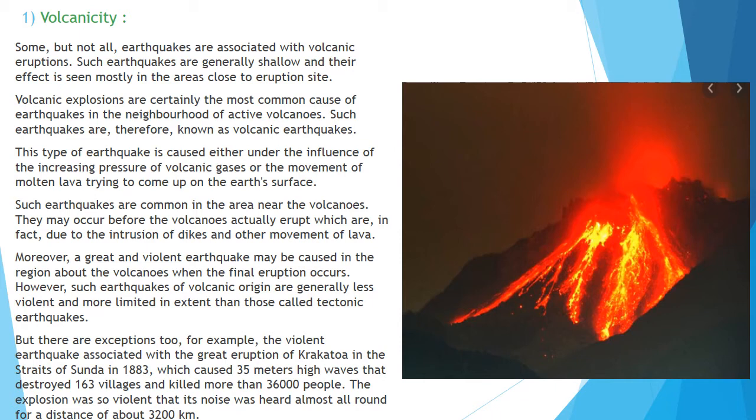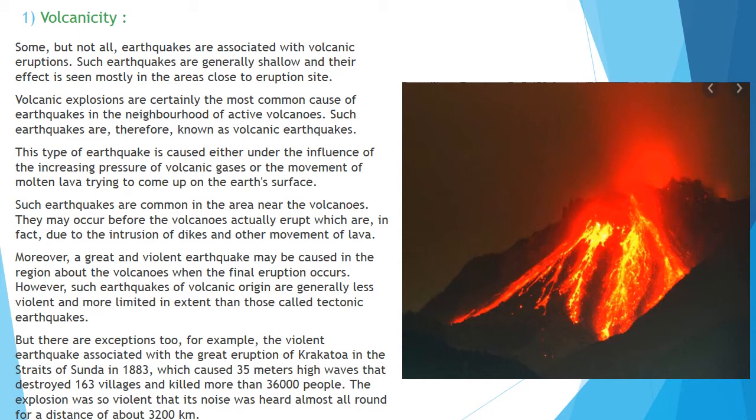Whenever an earthquake takes place in a volcano-prone area because of an active volcano, it is called a volcanic earthquake. This type of earthquake is caused either by the increasing pressure of volcanic gases or by the movement of molten lava trying to come up to the earth's surface. So there are two reasons: the release of gas, and the release of heat or hot molten lava trying to come to the earth's surface. These are the things which influence the earthquake.